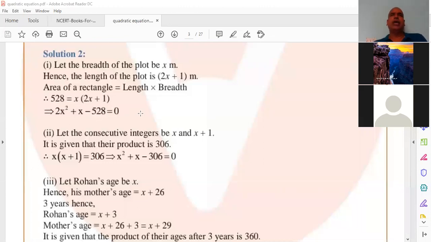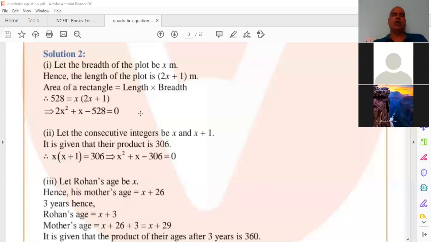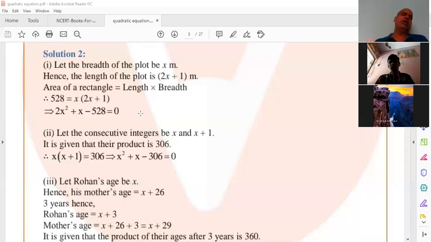Up to here you have to do. Represent the given situation in the form of a quadratic equation means up to here you have to write: 2x square plus x minus 528 equals 0. You don't need to solve. Solving, I will tell the method later. Still I will not explain the methods. It's up to how to represent the given information in the form of a quadratic equation.